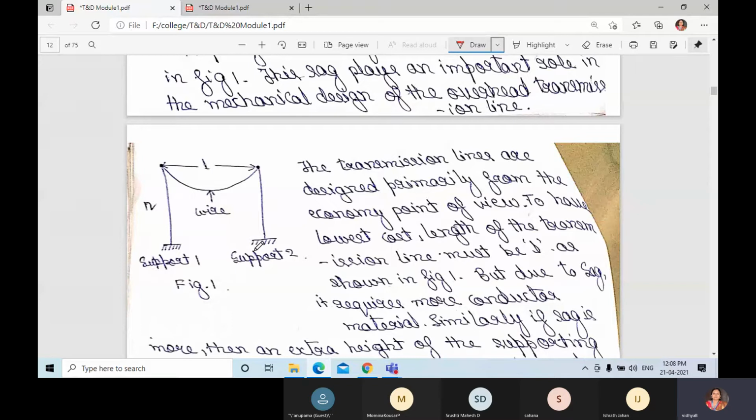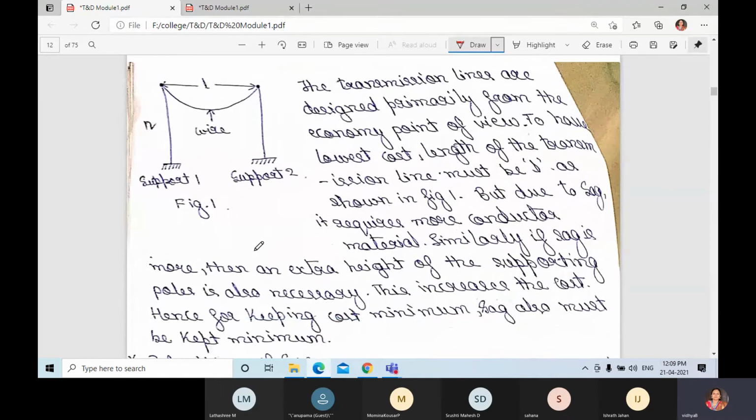We can say the transmission lines are designed primarily from the economy point of view. We want to have low cost, and the length of the transmission line must be a particular length. From the economy point of view, they reduce the length between the two supports, and the cost also.